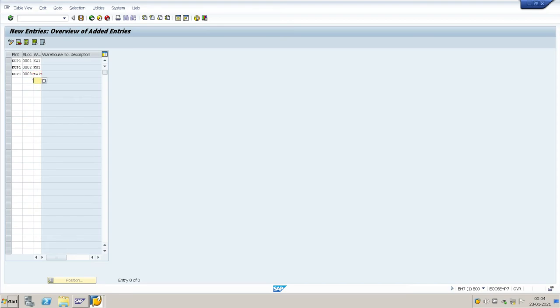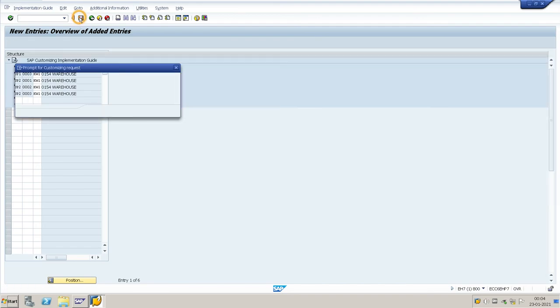Warehouse number KW1. Now we give plant 2, KUP2, storage location 001, same warehouse number KW1. KUP2 002 storage location, KW1. KUP2 203, KW1. Now all the plants and storage locations are assigned to our new warehouse number. Now save the data.